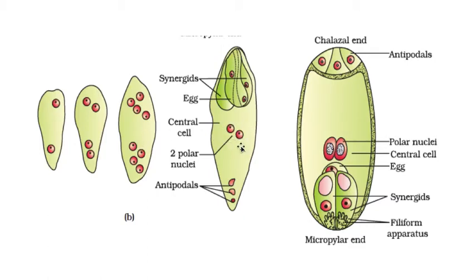This polar nucleus will be diploid, and the remaining are not fusing. That's why the remaining are haploid. Understanding it? So the upper three form antipodals. See here, three are there now, they are forming antipodals. So these are antipodals. And antipodals, so many times I told you in your regular class, are meant for nutrition. They give or supply food to the developing egg cell.